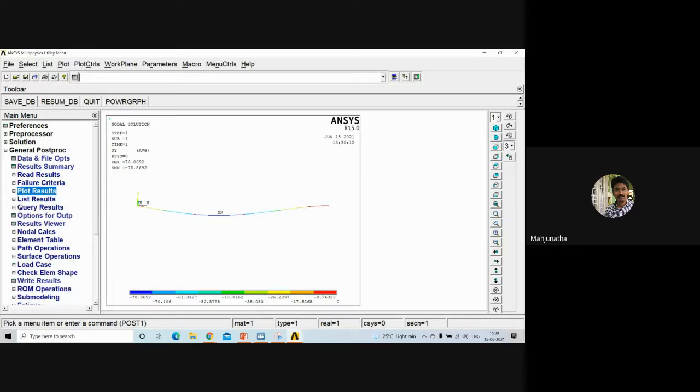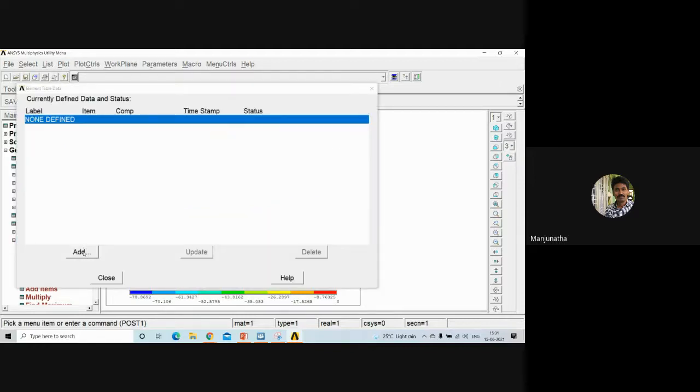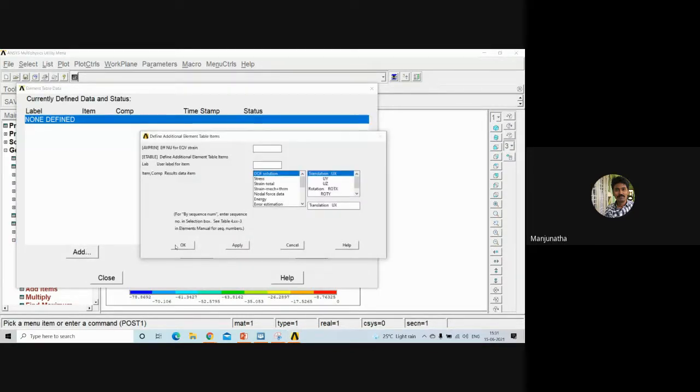Now let's try to plot a shear force and bending moment diagram. For that, you need to go to element table, define table, add. Click on add.